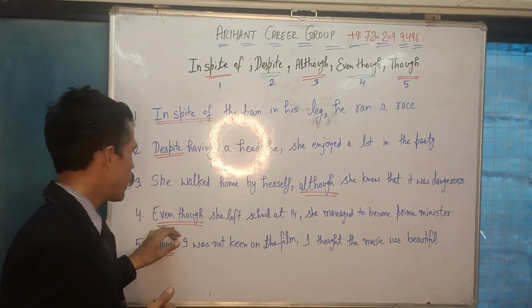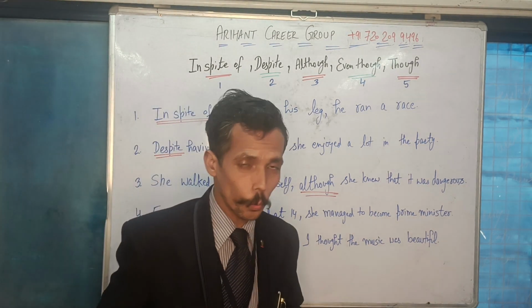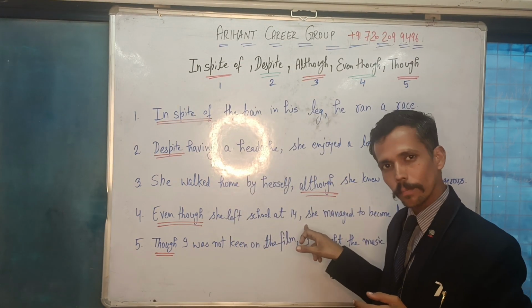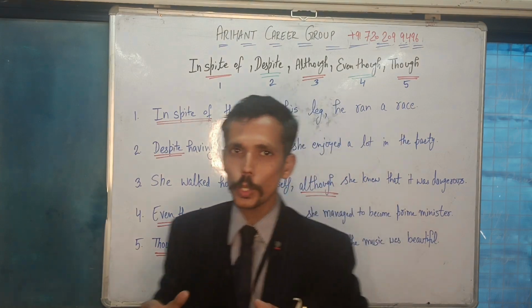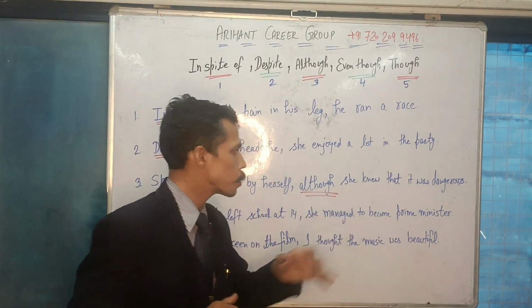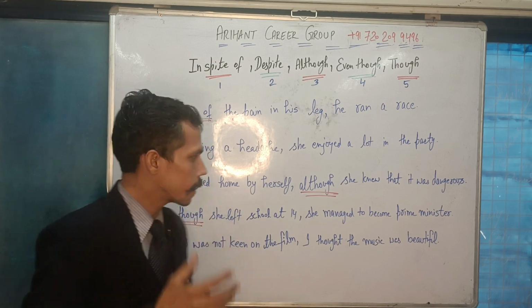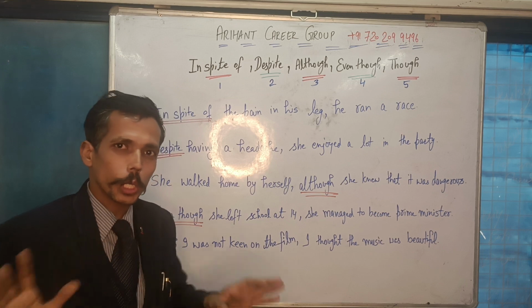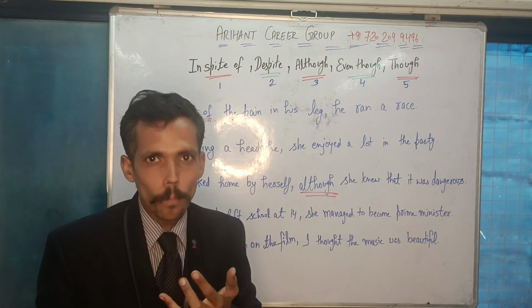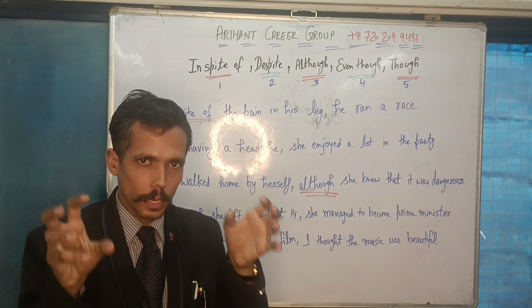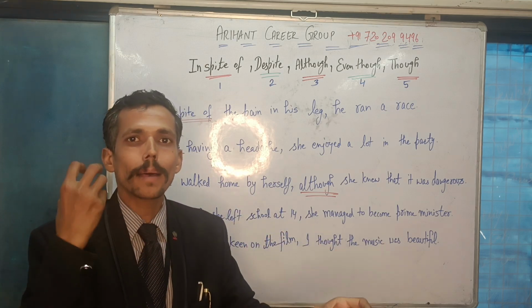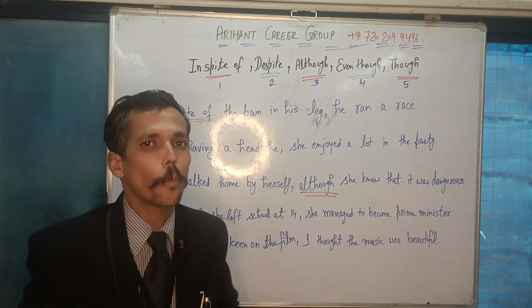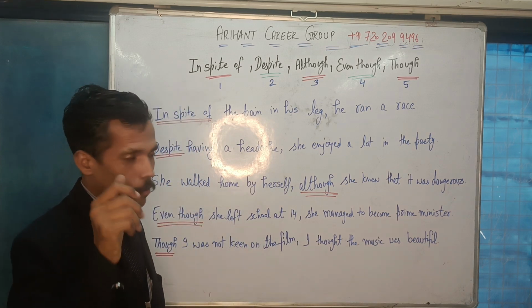Next part here is even though. So when you are using even though, how can you use it? Even though she left school at 14, she managed to become prime minister. So if I write, although she left school at 14, she managed to become prime minister, this is also correct. Even though, although, all these three words can be a substitute for each other, and the sentence framework will remain the same because we have to use a subject then a verb.